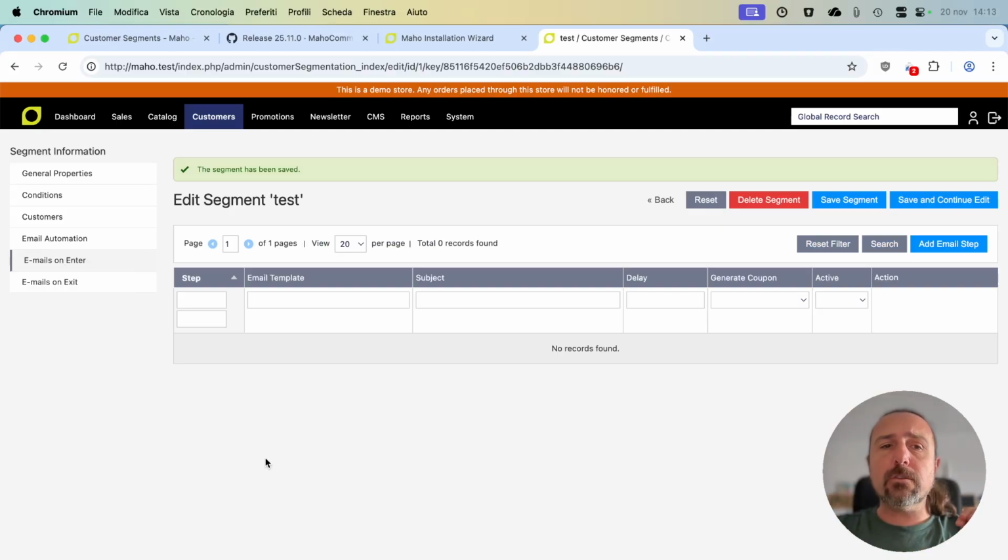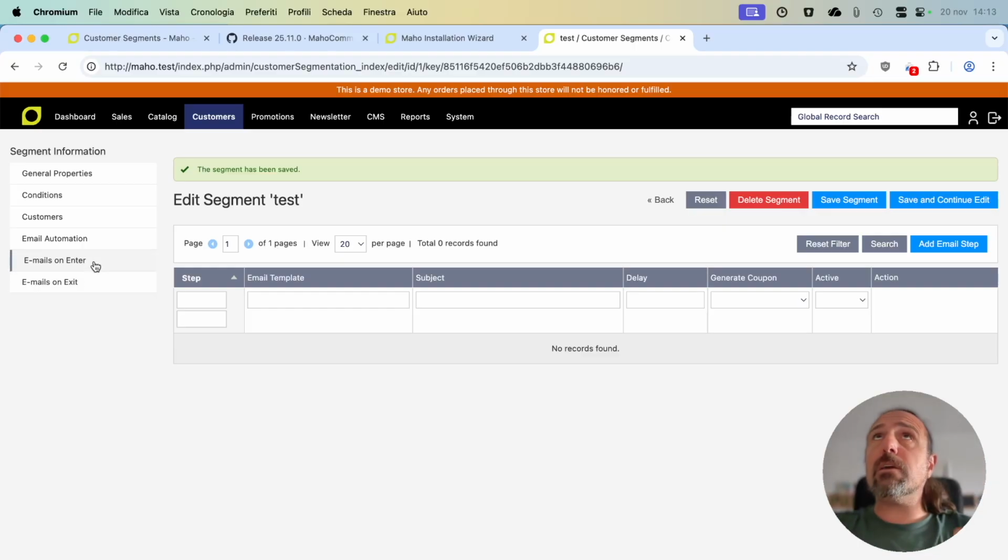We're now able to build two different sequences of emails that can run either on enter, meaning when a customer is entering the segment, but also when a customer is exiting the segment. So for example, goodbye emails or whatever.